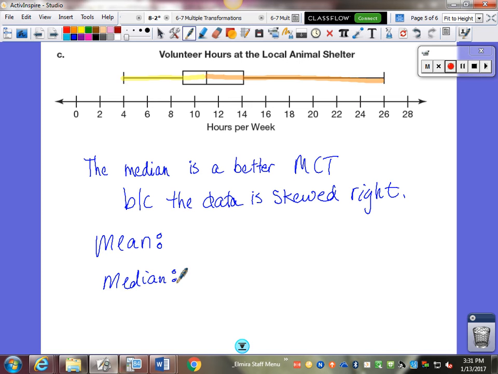It might be 2 data points added together and divided by 2, and the same thing with the quartiles. Quartiles are just a kind of median. So I don't know what any of the data is. I don't even know how much data this represents. I don't know how many people they asked how many volunteer hours they do at the local animal shelter. So I have no way of determining the mean.